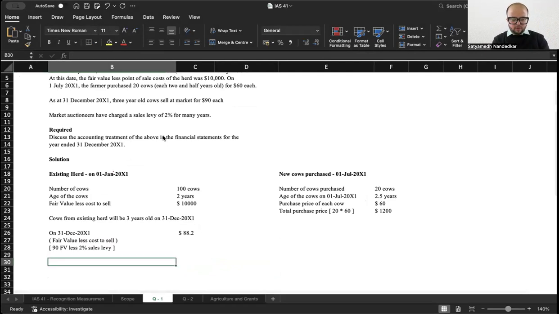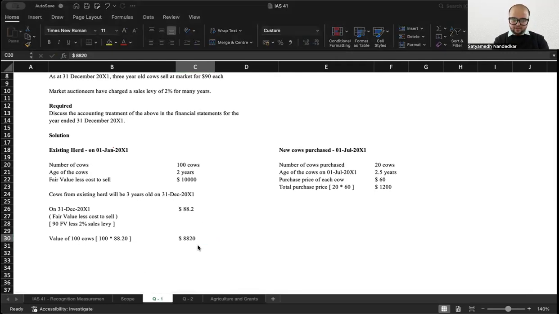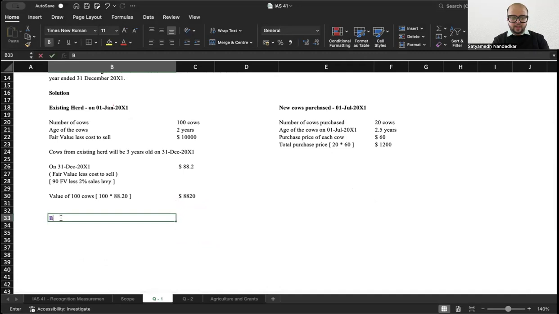So, what is the value of 100 cows? 100 into 88.20. How much will it be? This will be $8820. Okay. These cows were initially in the books of accounts at 10,000. On the balance sheet date, the value is 8820. So there is a decline in the fair value. What will be the accounting entry?